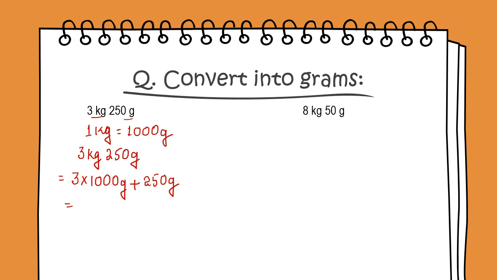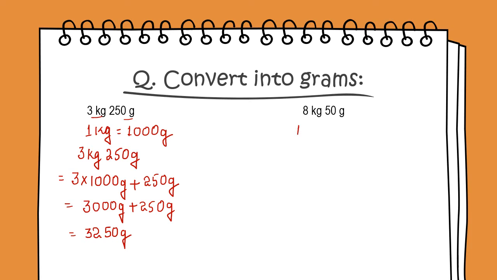So 3 into 1000 is 3000 grams plus 250 grams, which is equal to 3250 grams.